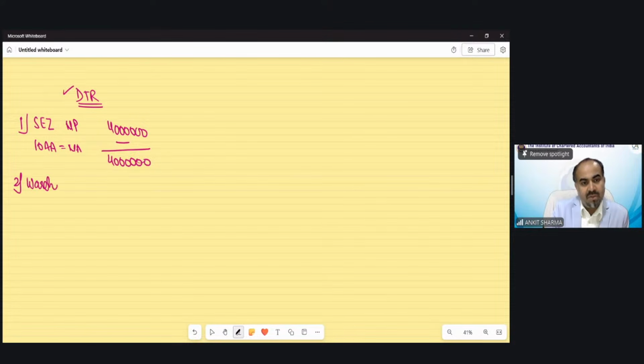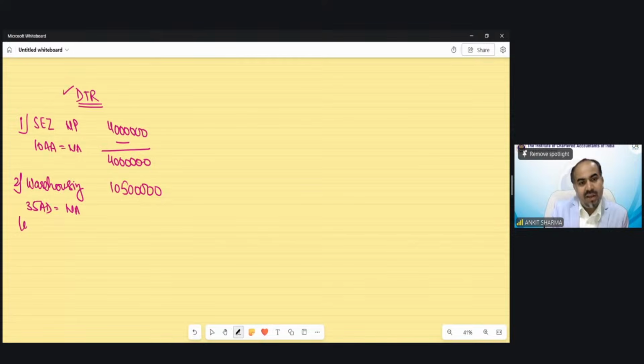warehousing facility business. And the profit has been given in the question as 1 crore 5 lakh rupees. Again, we know that section 35AD is not applicable in case of the default tax regime. Clear?